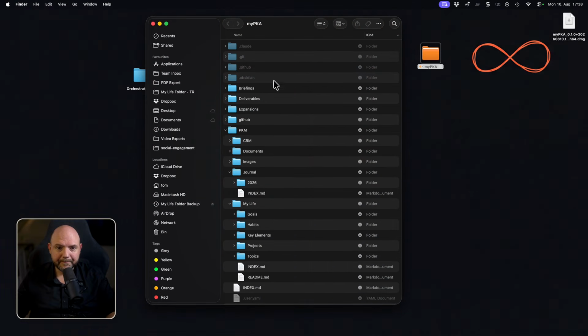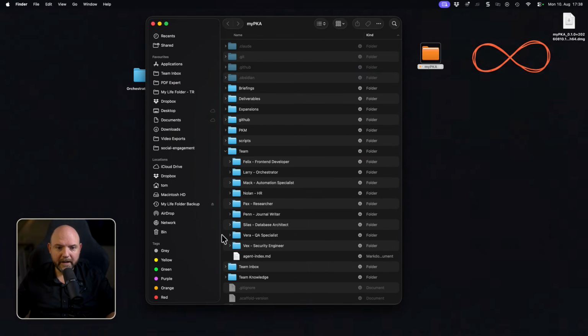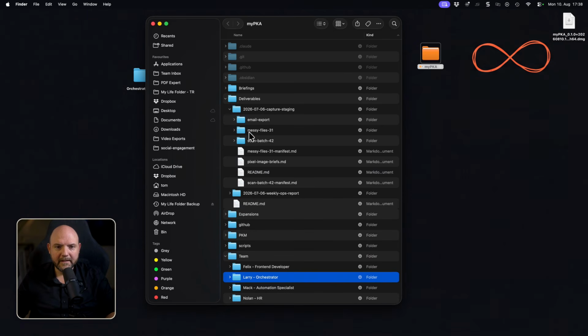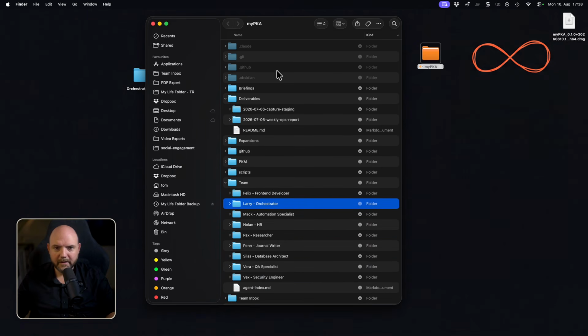So for those who are following me, you know that I use a folder called mypka, and in this folder there's a team of agents, and one is Larry, the orchestrator, and he's orchestrating any work that I might have to agents in here. And anything that we are working on is provided inside the deliverables folder. So this is a demo folder that we see here.